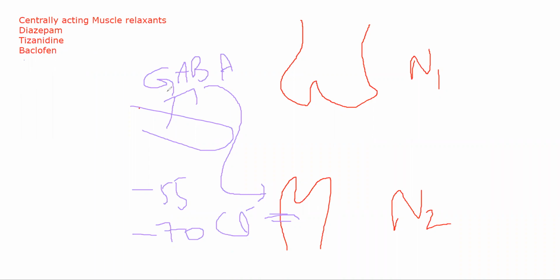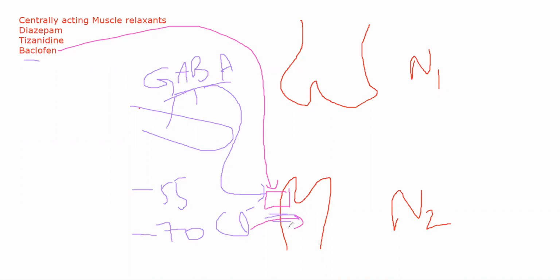Baclofen literally acts like GABA. It is a congener of GABA, or to put it another way, baclofen is an agonist of GABA. So baclofen directly comes and attaches to this receptor here. Let's suppose you have a GABA receptor here, this pink one. Whenever baclofen attaches to this GABA receptor, it will act like GABA, cause chlorine influx, and stop the action potential.